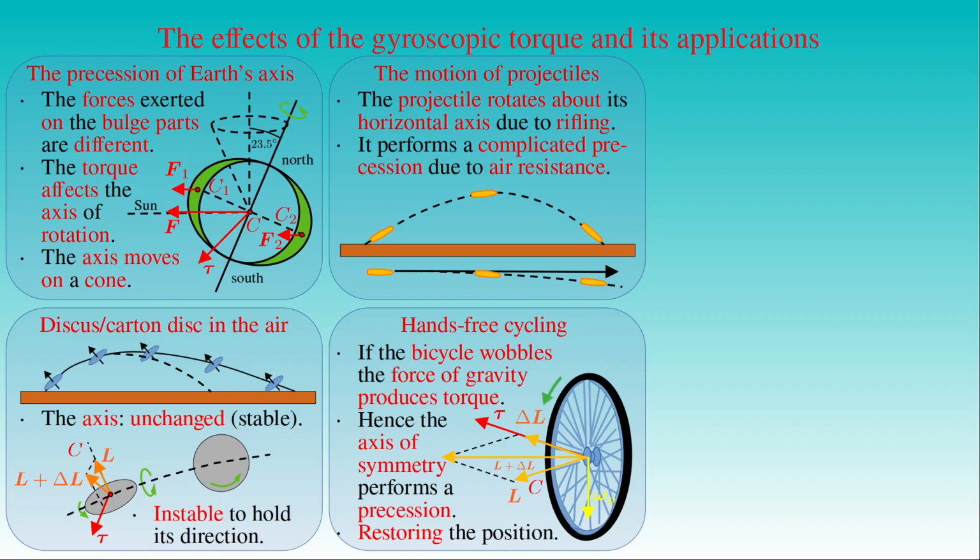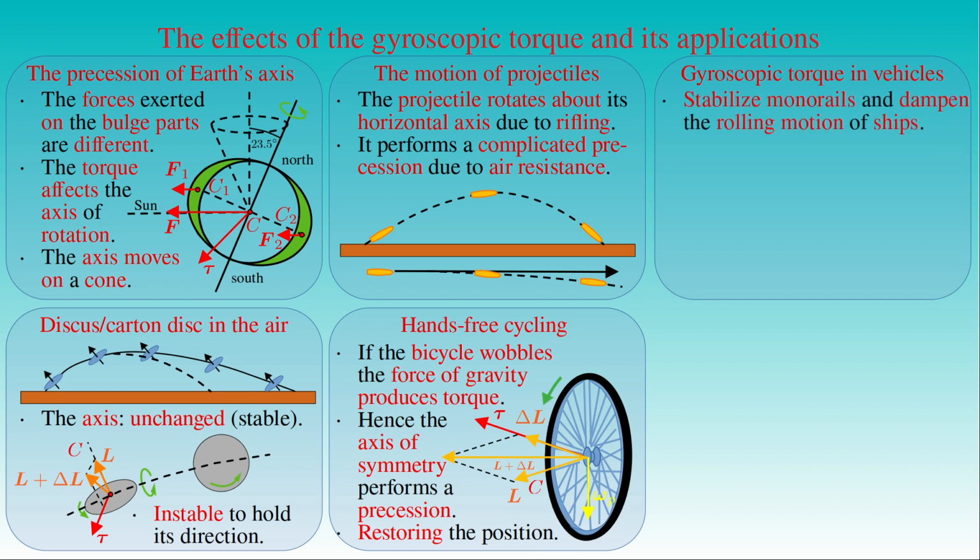The gyroscopic torque has effect on the motion and operation of other vehicles as well. Spinning tops were used to stabilize monorails and to dampen the vibrations of ships about their longitudinal axis by breaking the motion of the ship's gyroscope weighing several tons. The straight-line movement of the fired torpedo is ensured by indirect stabilization. When the torpedo changes direction, the precession of a built-in spinning top activates a steering mechanism that restores the original direction.